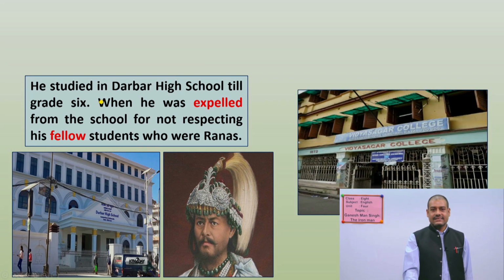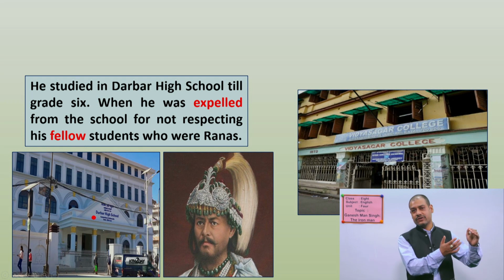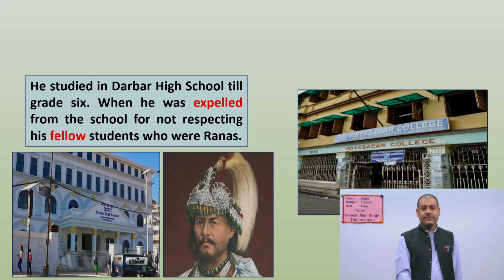See, he studied in Darbar High School till grade 6. See, Darbar High School is in front of Rani Pokhari at Jamal, okay? And you can find that at that time, Ganesh Man Singh also studied in this Darbar High School, and he read there up to class 6, okay? After that, what happened? Can you make a guess? See, he was expelled from the school for not respecting his fellow students who were Ranas. So you have to remember very carefully.